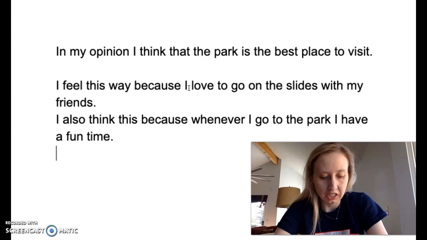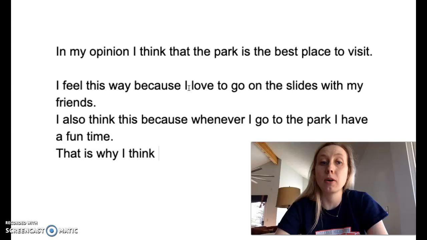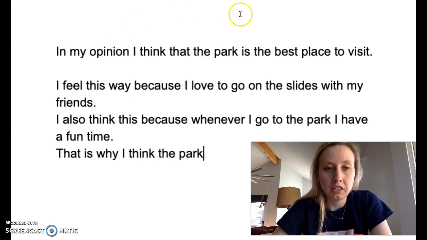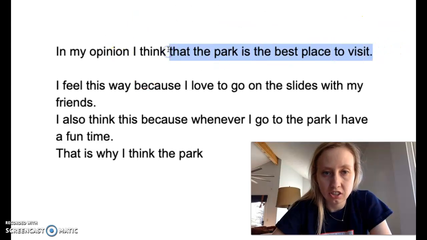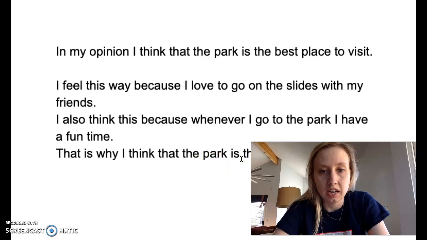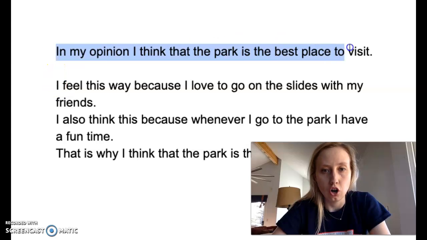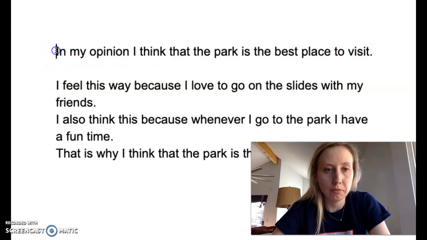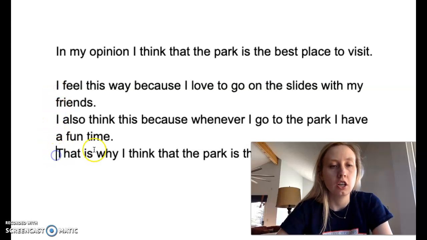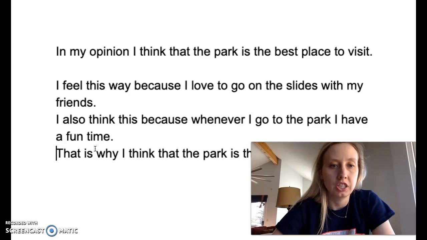And then the closing is, that is why I think, and remember what were we talking about? The park. You can even just copy the top part. I think that the park is the best place to visit. Okay, so what you'll notice is opening, reason, opinion, closing. So you have one opening, two opinions, and one closing.